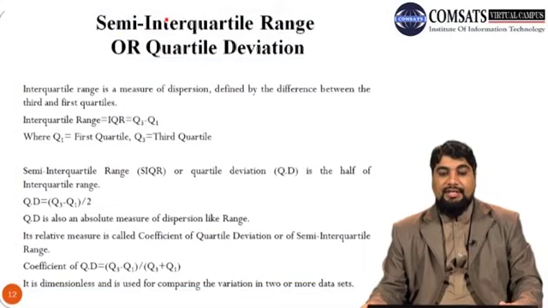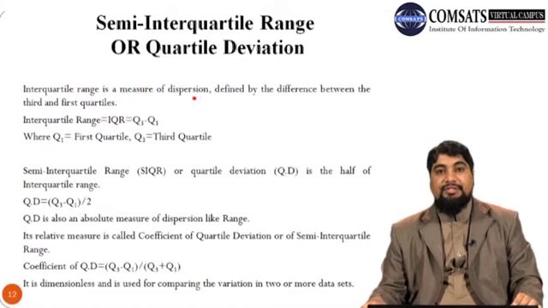So next we discuss semi-interquartile range, which is also called quartile deviation. Before discussing semi-interquartile range, first we discuss what is interquartile range. So interquartile range is a measure of dispersion and defined by the difference between the third and the first quartiles.